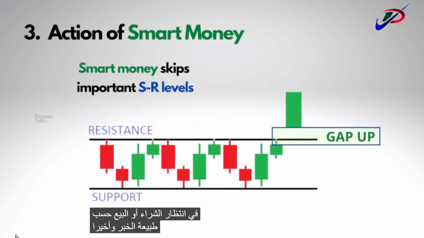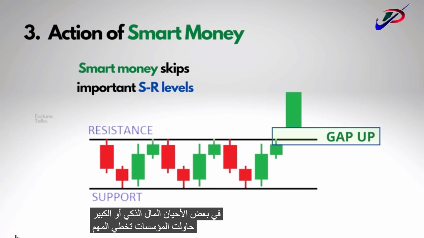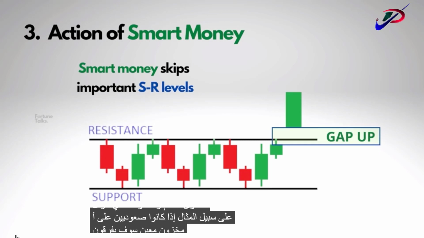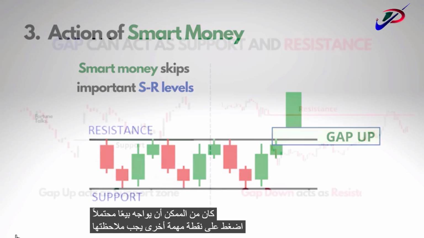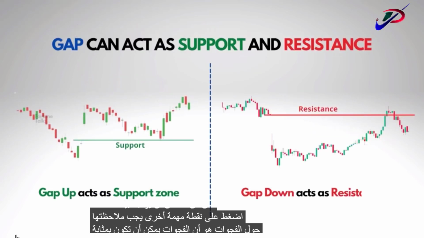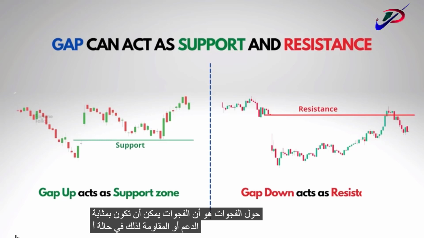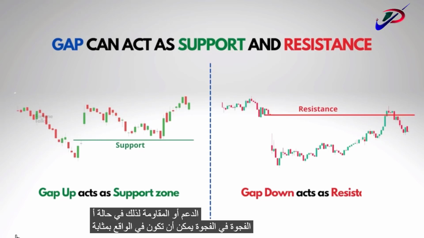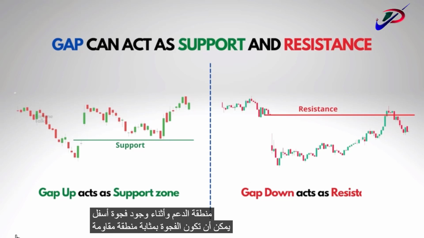And finally, sometimes the smart money or the big institutions try to skip the important support and resistance levels. For example, if they are bullish on a particular stock, they will gap up the price above the supply zone where they could have faced potential selling pressure. Another important point to note about gaps is that gaps can act as supports or resistances. So in case of a gap up, the gap can actually act as a support zone, and during a gap down, the gap can act as a resistance zone. We will use this particular idea further up in this video.